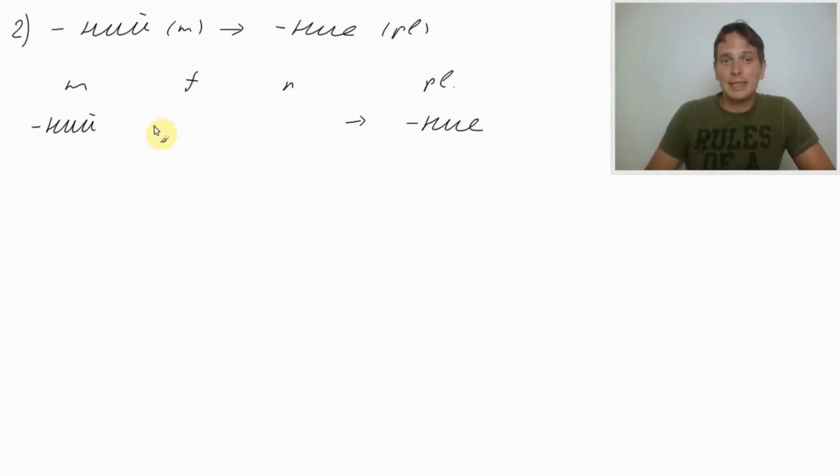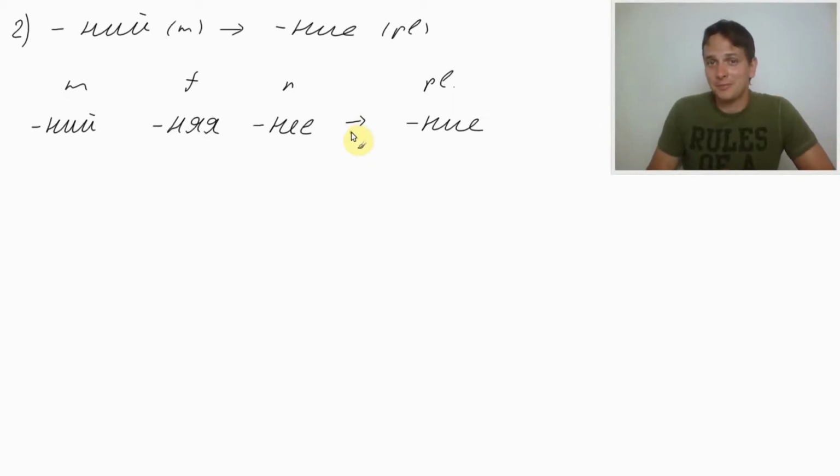So for feminine it is няя, and for neutral it would be нее. I highly suggest you go back to the section where we learned adjectives and adjustment of gender of adjectives to the gender of the noun.